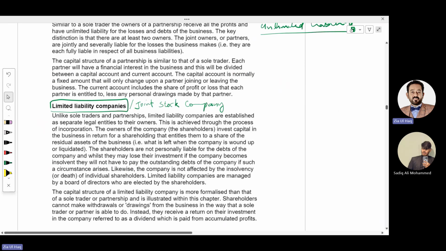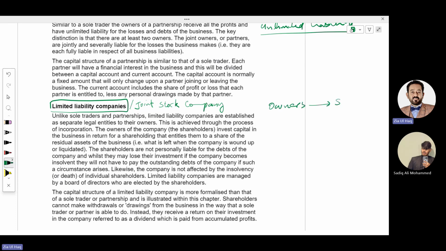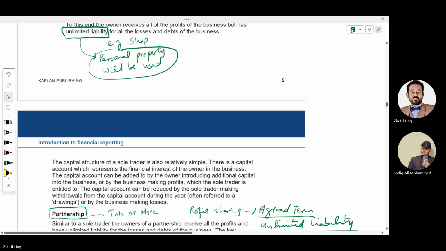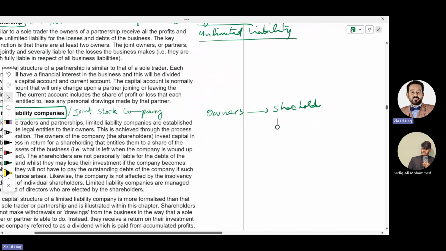The third type of business is called a joint stock company. What is a joint stock company? In a joint stock company, the owners are called shareholders, while the management who manage the company are called directors.